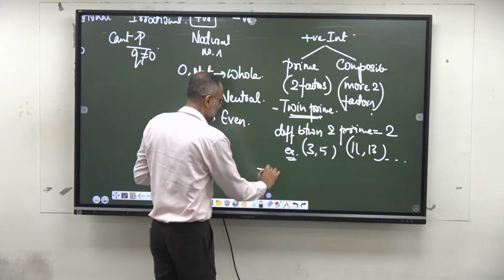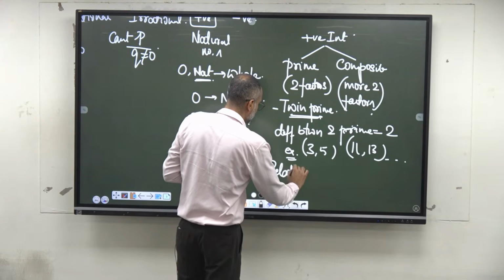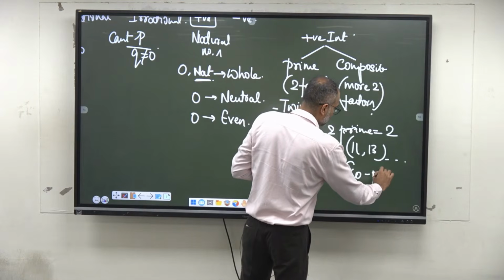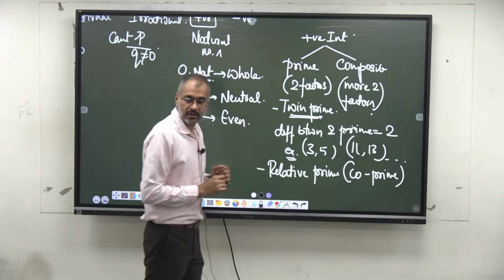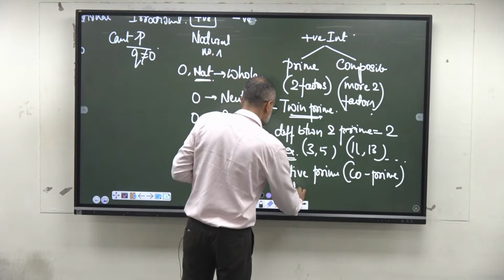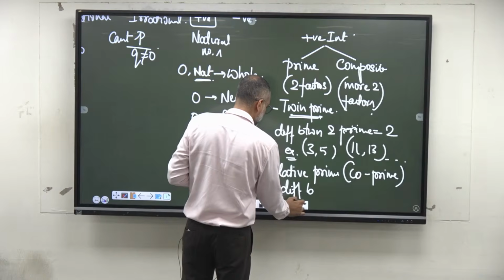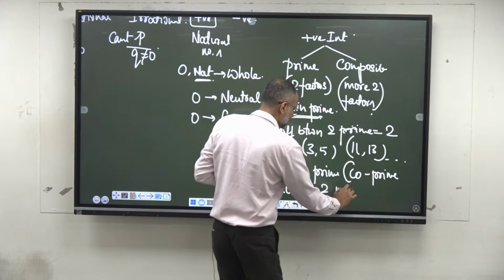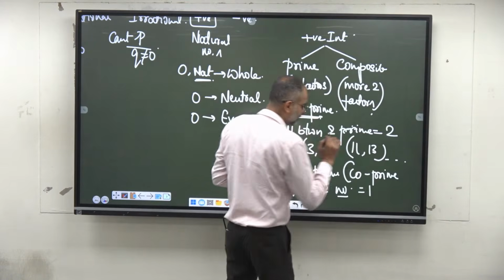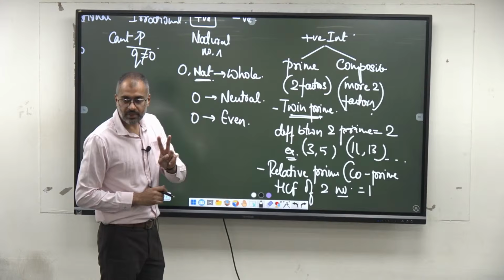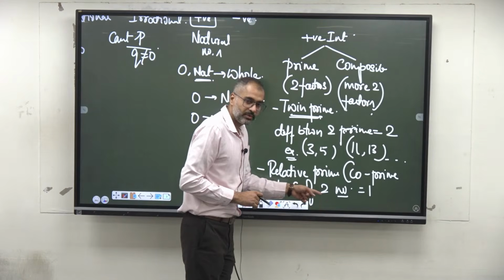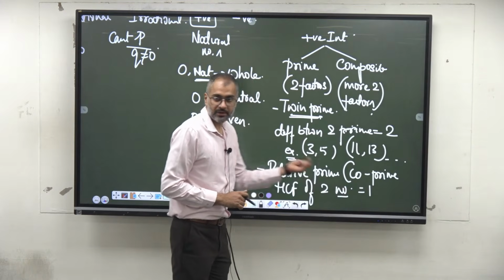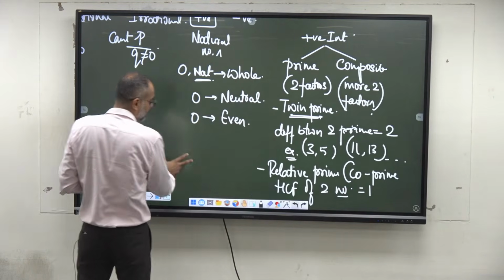Similarly, relative prime can also be called co-prime. Remember the name, co-prime. The HCF of two numbers has to be 1. Any two numbers, if the HCF is 1, not necessarily they have to be prime. They can be non-prime numbers also, but their HCF has to be 1. This is the basic classification of numbers.